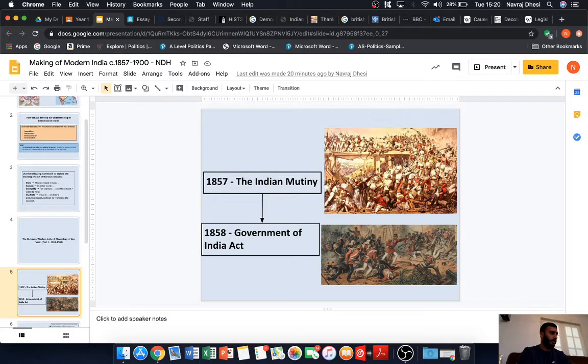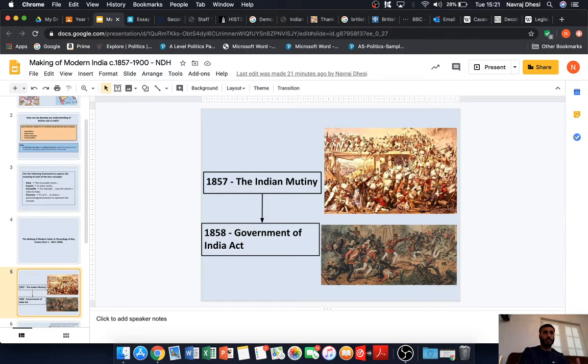Secondly, another consequence which is really, really important is that the British began their rule oppressively, okay? So the Government of India Act was signed in 1858, and what the Government of India Act did is that it transferred all of the powers from the East India Company to the British Crown, which meant that India now became a formal colony of the British, and the British directly ruled them from Parliament in Westminster, okay?